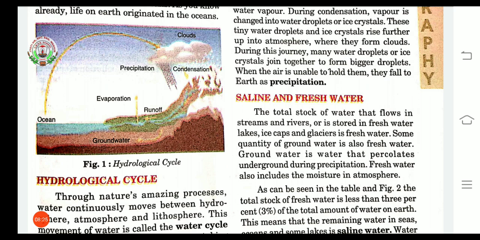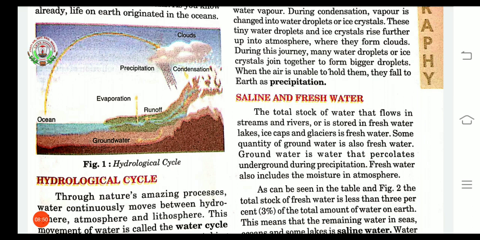The total stock of water that flows in streams and rivers, or is stored in fresh water lakes, ice caps and glaciers, is fresh water. So here we can say there are two kinds of water. First is saline water and another is fresh water. So first we will learn about the fresh water.